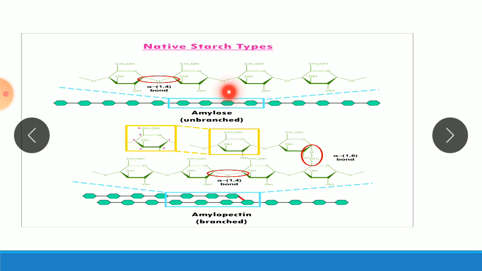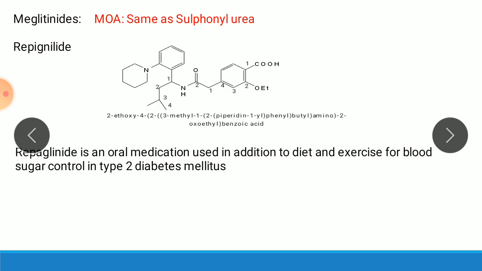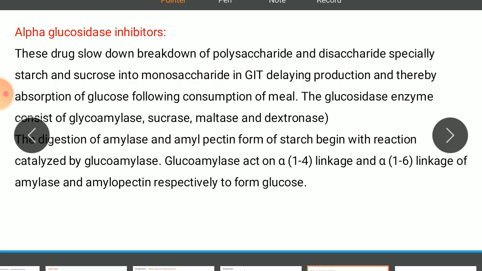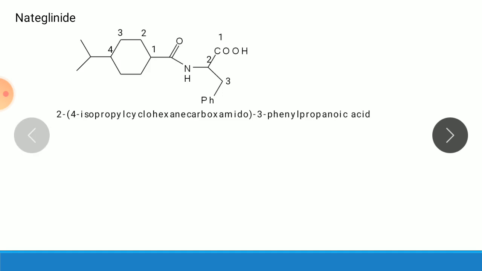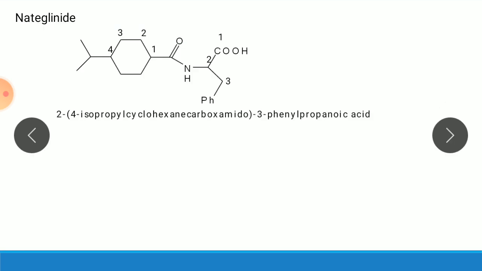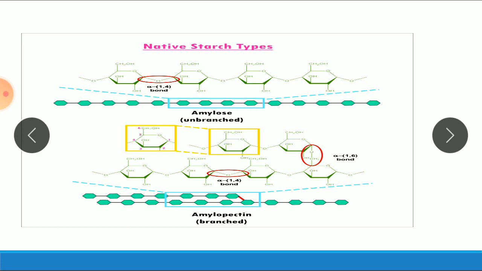So in the case of starch, as we know, starch is composed of two, that is amylose and amylopectin. So it is a structure of amylose, which is a part of starch. So it is the starch part. It contains amylose and this one is amylopectin.